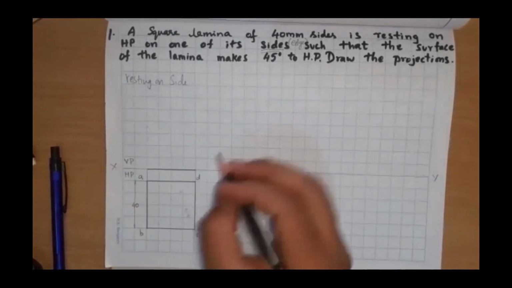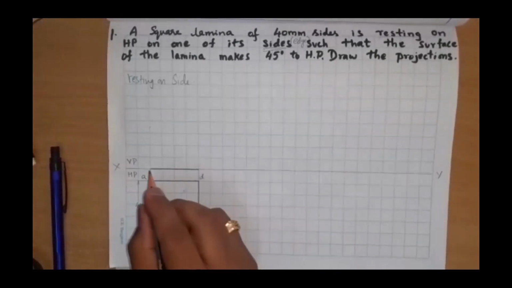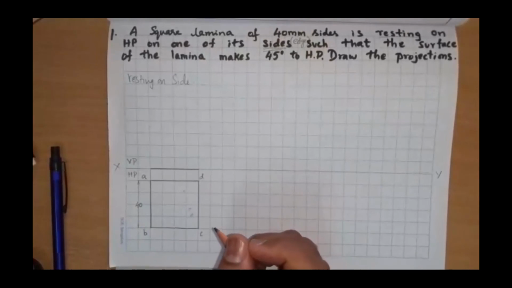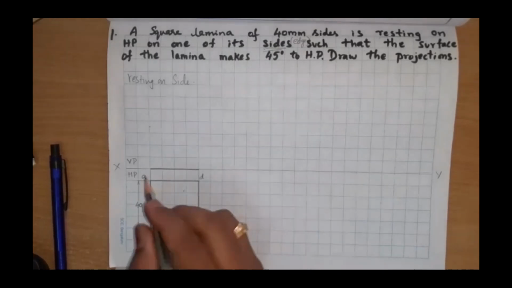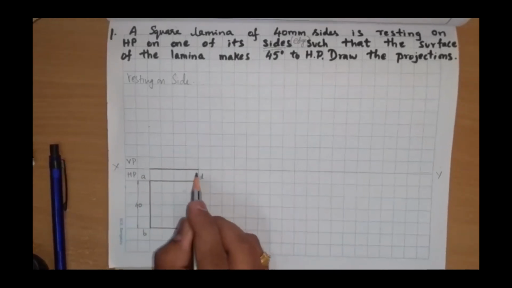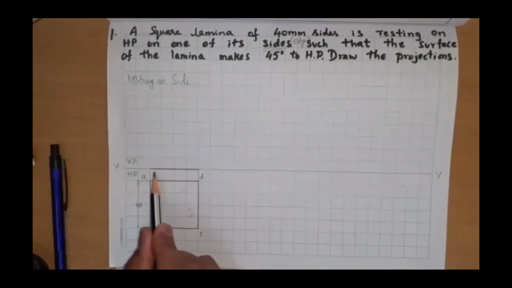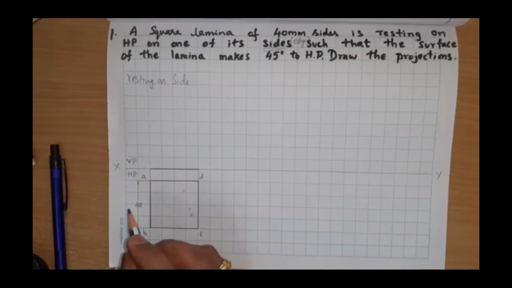I'll name it as, how to name this? Can anybody help me to name this front view on the left hand side? Tejas. A dash D dash. Here. See, this is the front view line. This is the line which represents the front view. The whole surface of the lamina is represented like this. How to name this end, left hand end? A bracket B. B bracket is.